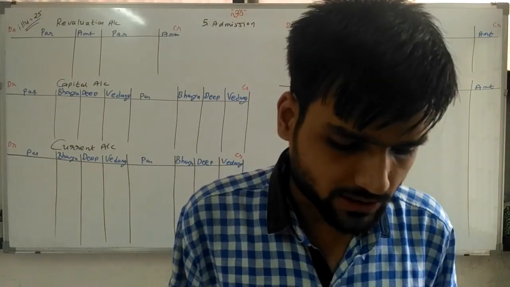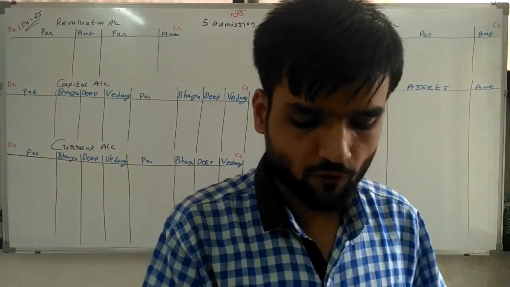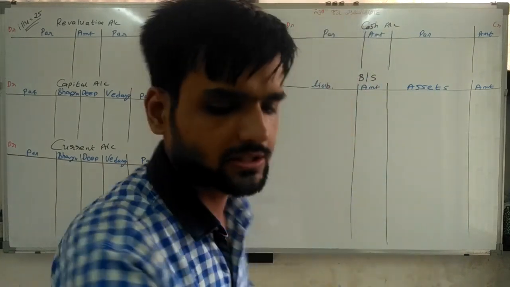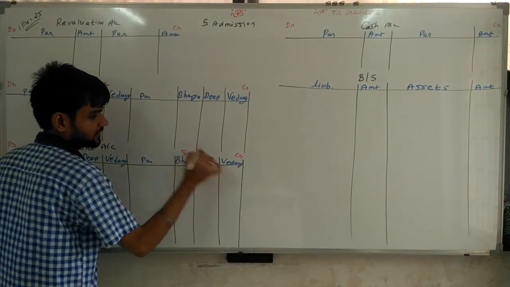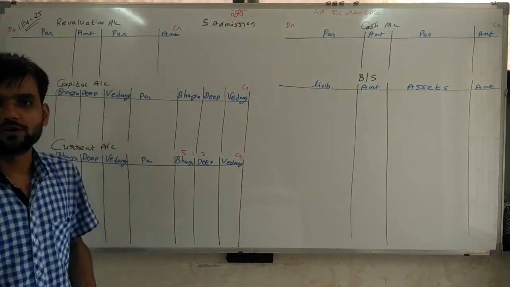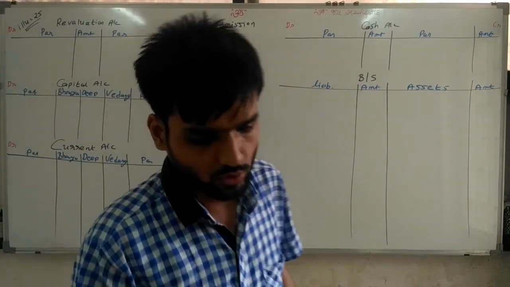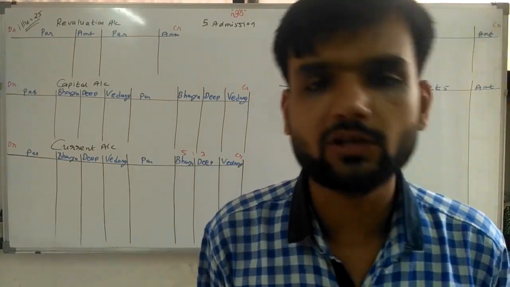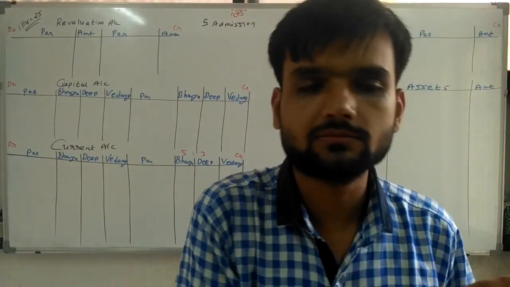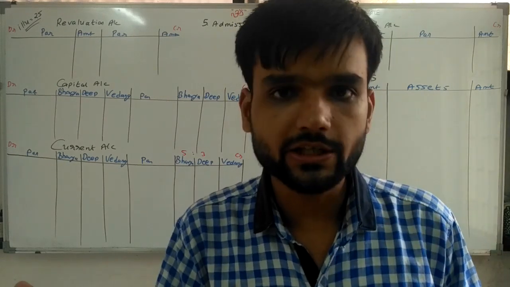Bhavya and Deep are partners sharing profit and loss in the ratio of 5:3. Sir, 5 and 3 is given. So first of all, right here, 5 and 3 is the profit and loss ratio. Going ahead, the balance sheet of their firm as on 31/3/17 was as under. Sir, the balance sheet is given, that we are not reading now.